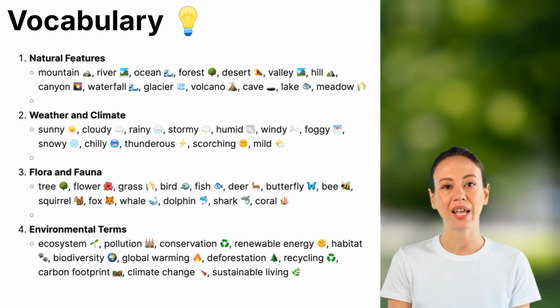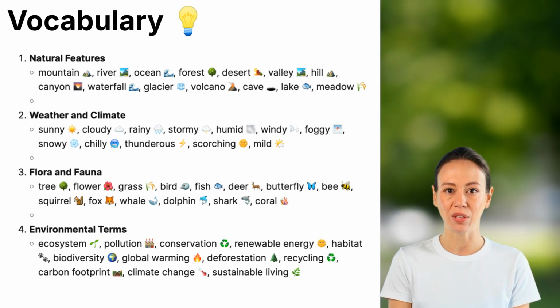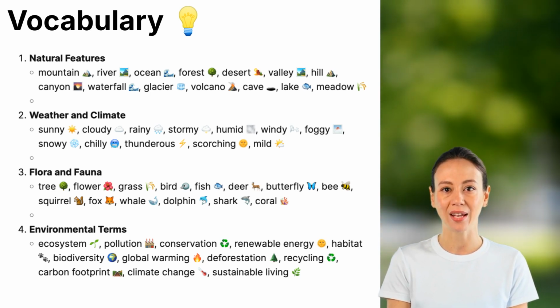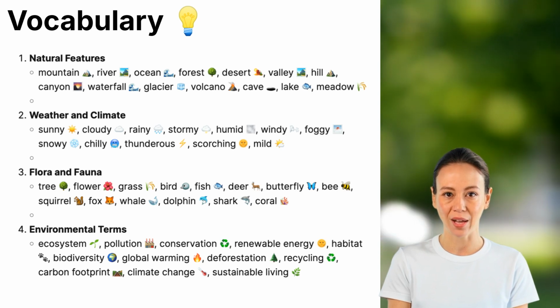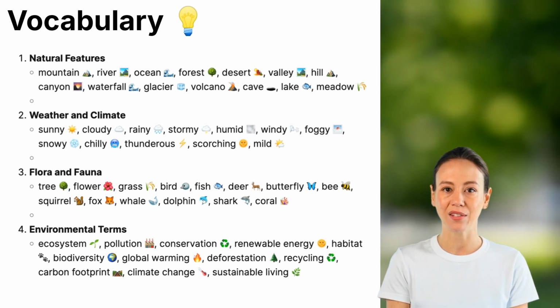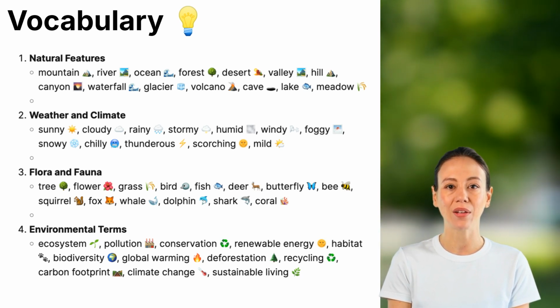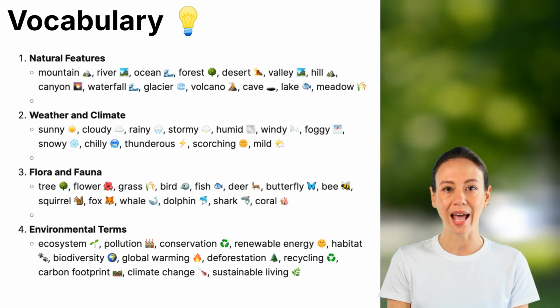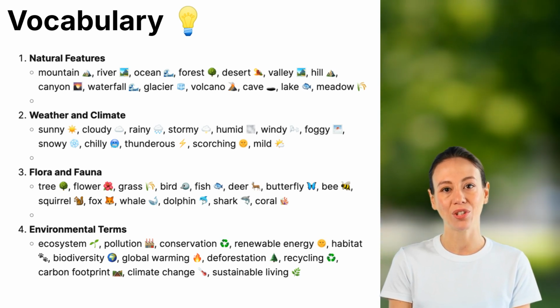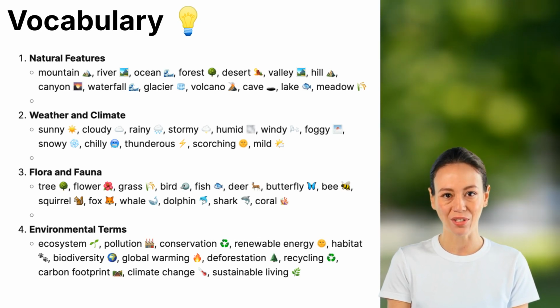A hill is a raised area of land smaller than a mountain. A canyon is a deep valley with steep sides, often carved by a river. A waterfall is a stream of water that falls from a height. A glacier is a massive body of ice that moves slowly over land. A volcano is a mountain that can erupt with lava and ash. A cave is a natural underground chamber. A lake is a large body of fresh water surrounded by land. A meadow is an open field with grass and wildflowers.